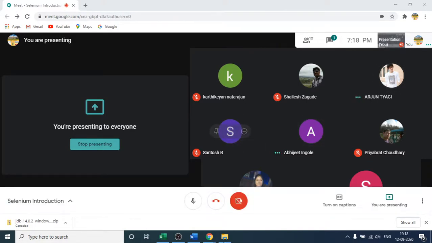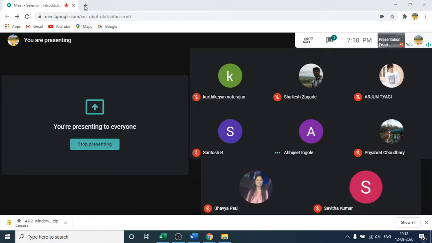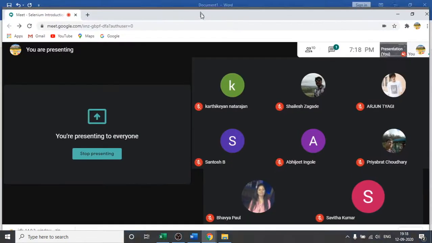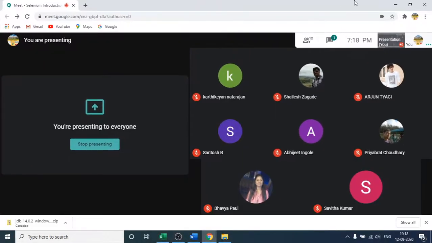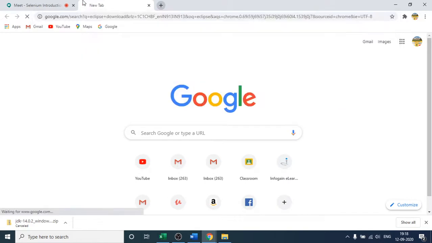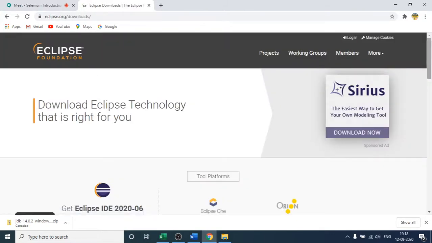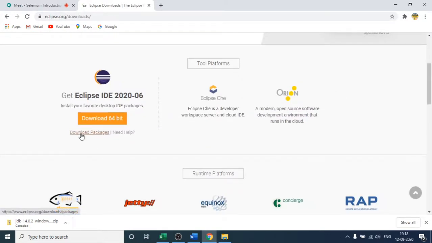Okay, so the second thing is we have to work with Eclipse. I think you know how to work with Eclipse as well. Does anyone have any issues working with Eclipse, or with where we have to download it from? Then I will also tell that. So let me tell this as well. If we are going to work with Eclipse, just type on Google Eclipse download. After that, come here, and then you have to come here. Click this Download Packages.